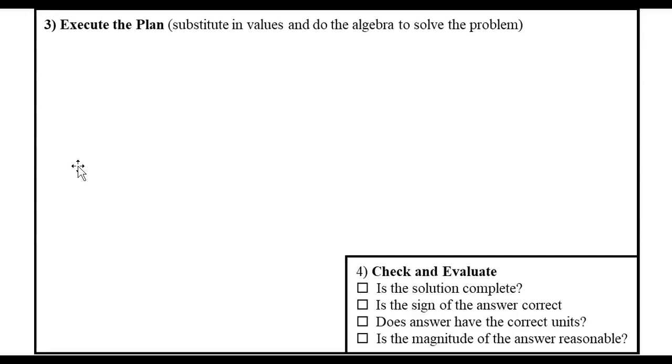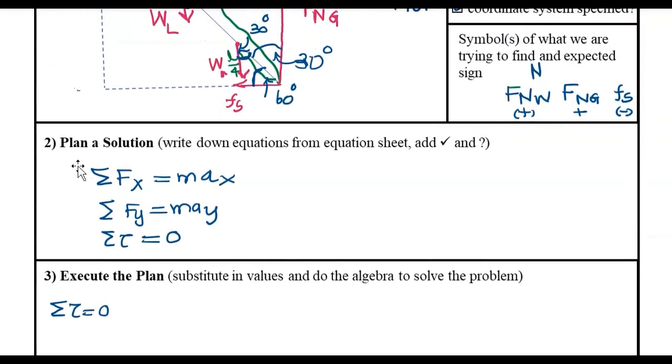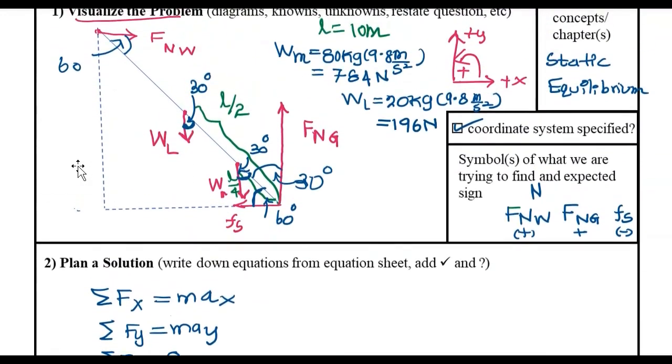When we execute the plan, guys, we have to use the equation for the torque. Remember, whenever you calculate the torque, we have to choose an axis of rotation. We calculate the torque with respect to that point. So in my free body diagram, I'm going to go back and define an axis of rotation.